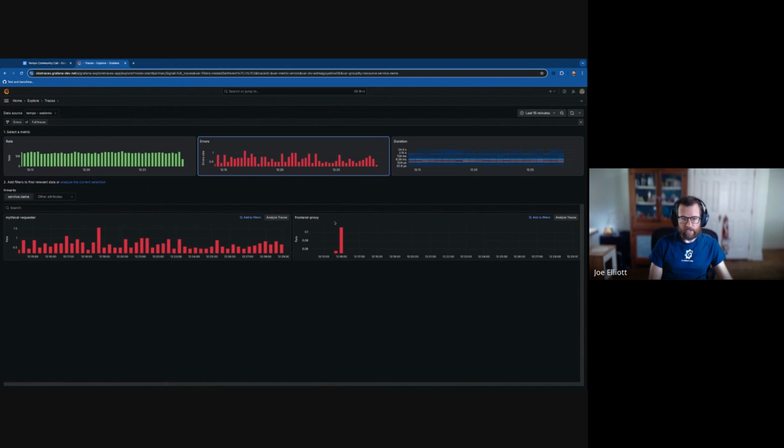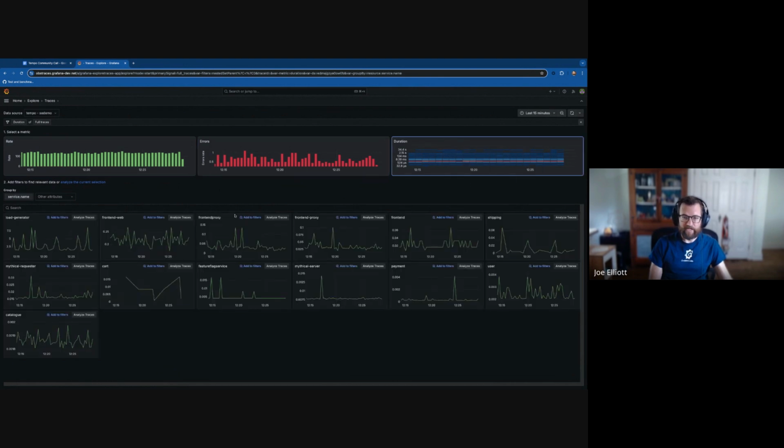You can look at errors only. This is all synthetic data, just to be clear. This particular service is having issues over here. We can look at the duration. We have a heat map up here, and we can see quantile P90 down here. We can see latency for individual traces in our applications, broken down in this case by service name. So this allows us, at an overview, at a holistic level, to get a sense of what's happening in our environments, and hopefully identify some issues and jump in.